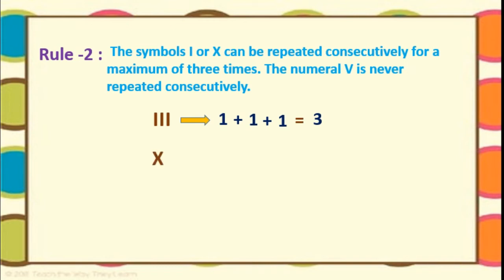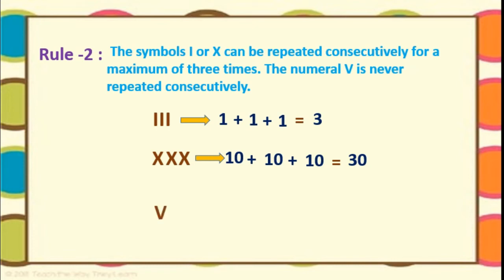Very good. Now the next example we will write X, that is nothing but 10. That we will write 3 times, that is the maximum number of times. Now here what is the value? Yes, very good. That is nothing but 10 plus 10 plus 10 is equal to 30. Very nice. You became master in writing the Roman numerals.